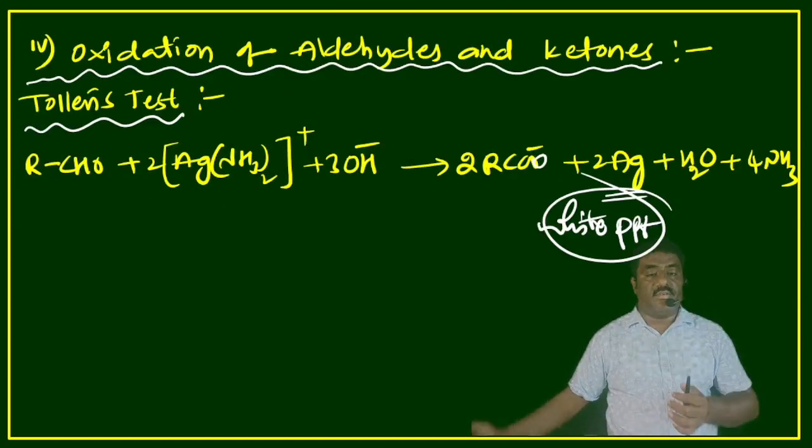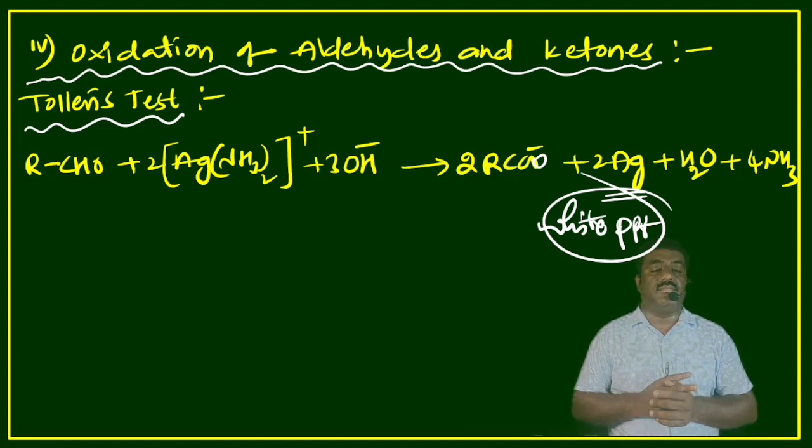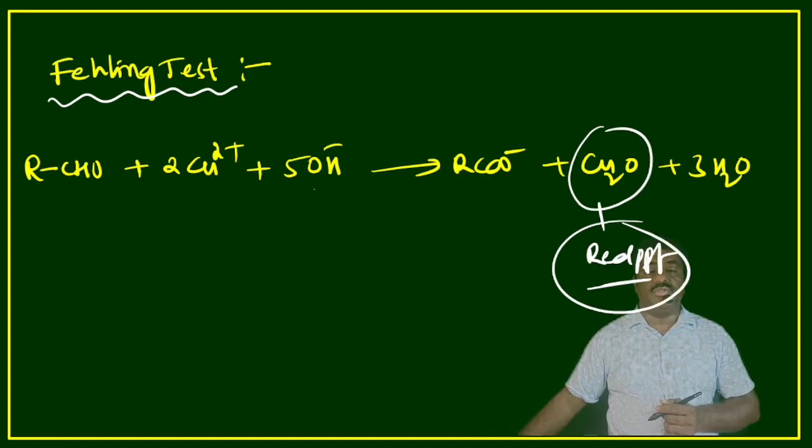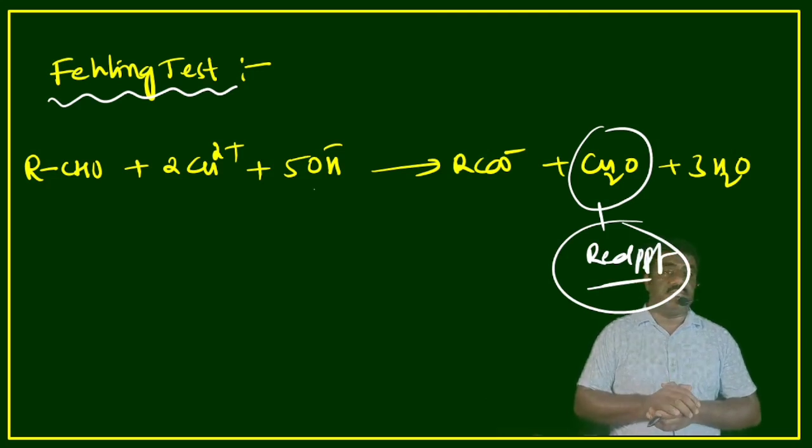Oxidation of aldehydes and ketones in presence of Tollens reagent gives a white precipitate. In Fehling's solution it gives a red precipitate. Yes, these are all the oxidation reactions in organic chemistry.